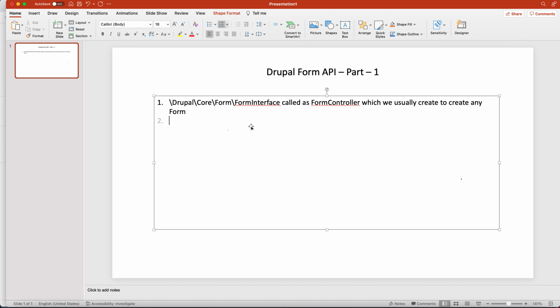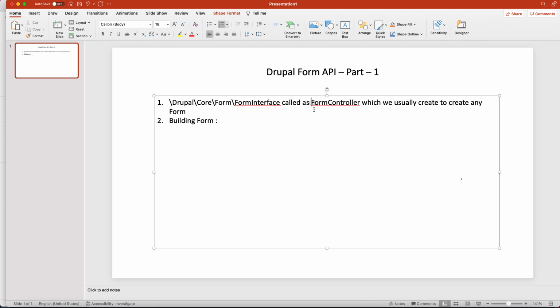Second thing I want to tell you again is that there are three major methods which work to create any form or to process any form. First is for building your form, there is the build form method which you will use.